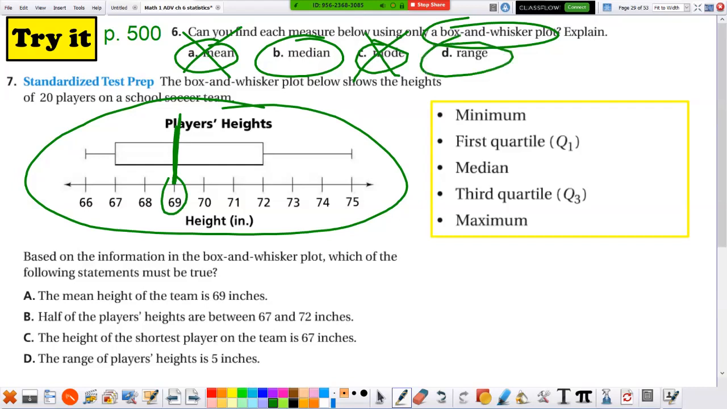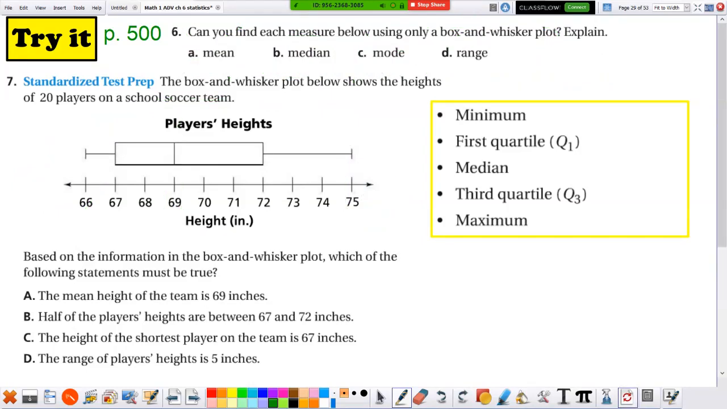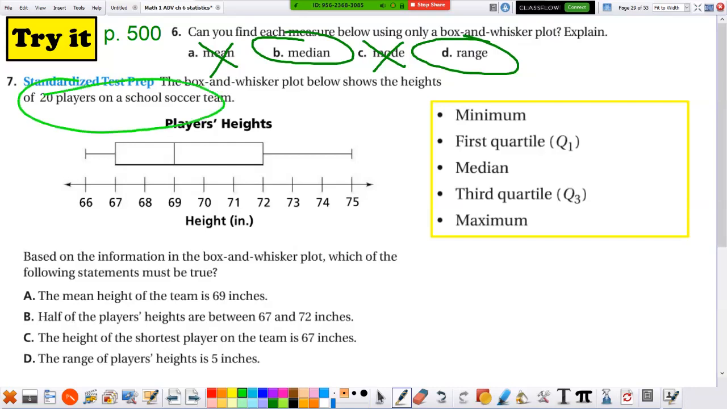And range, this is not domain and range, but could you tell what's the spread of the numbers? Sure, we could see how far it is from the lowest number to the highest number. 66 to 75 is the range of numbers here. Okay, so for this question, you could figure out the median and range, but you can't figure out the mode or the mean.